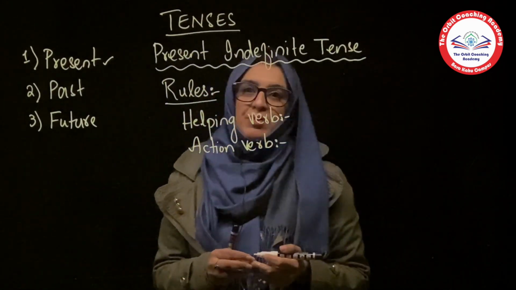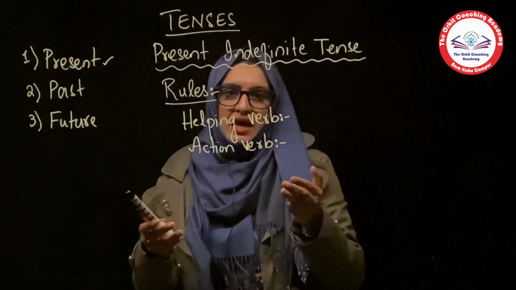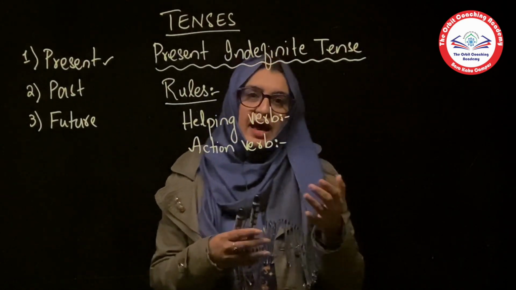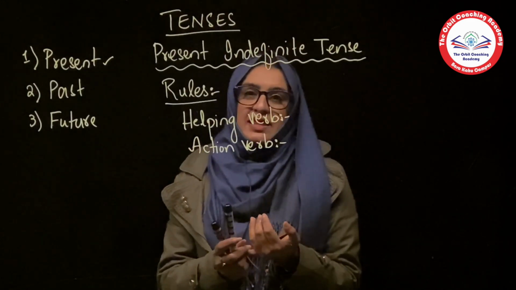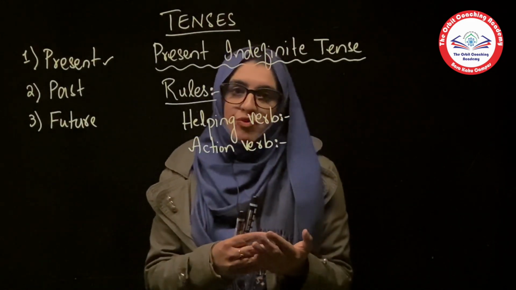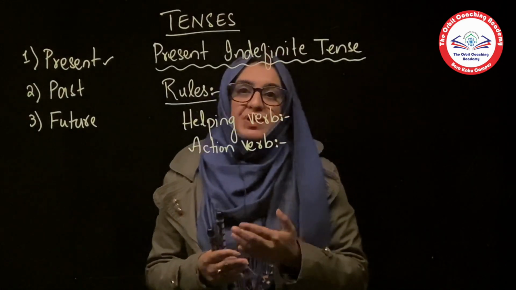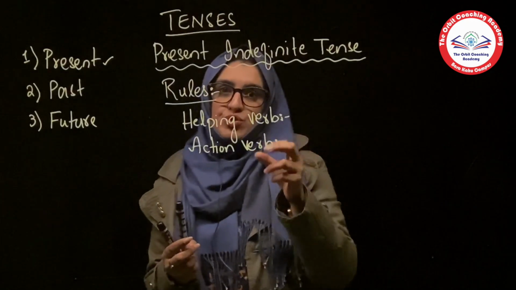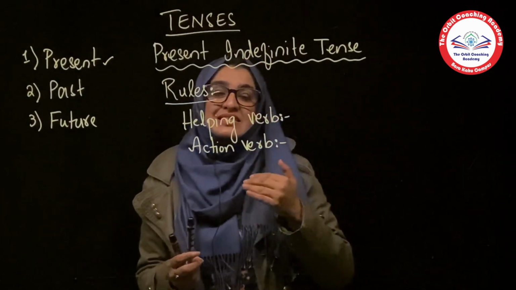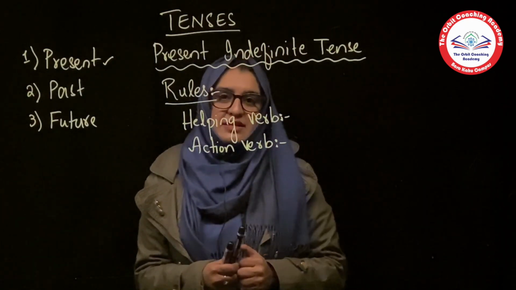Now what is a helping verb? For example, is, am, are, was, were, had, will, shall. All of these verbs we can call helping or auxiliary verbs, or verb to be as well. So we need to see which helping verb we use in each tense, because it clarifies which time it is.